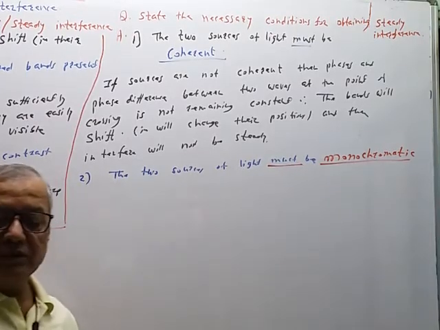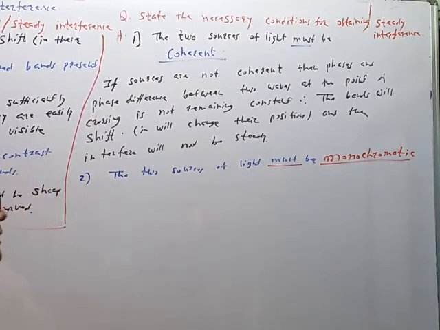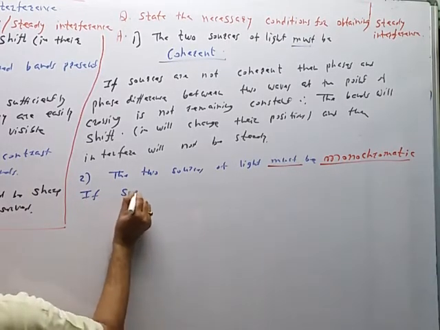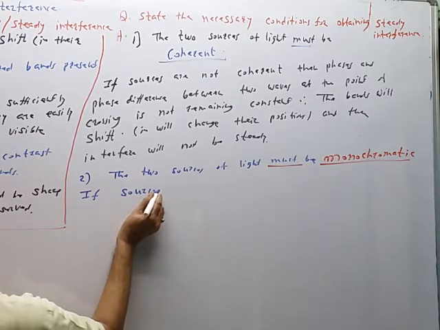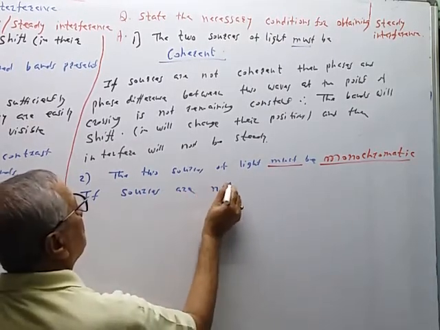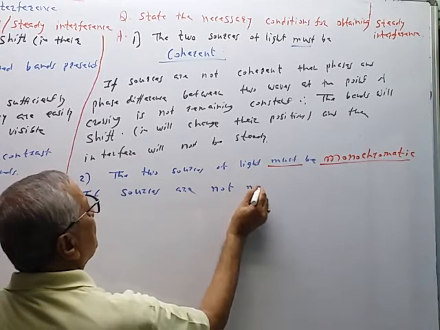So how can we explain this requirement? If the sources are not monochromatic, what will happen?